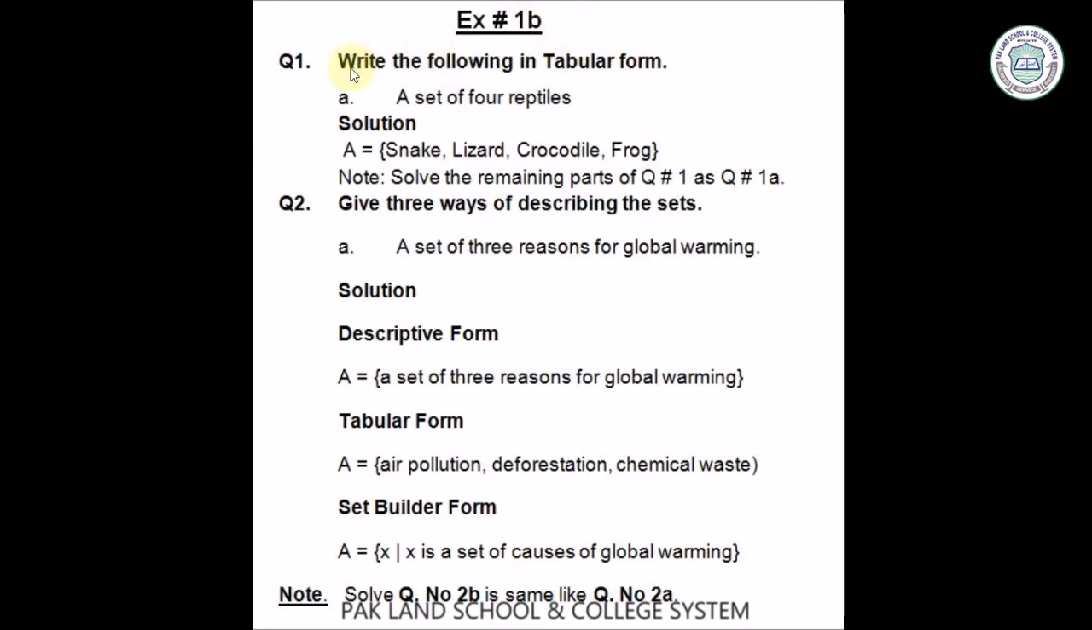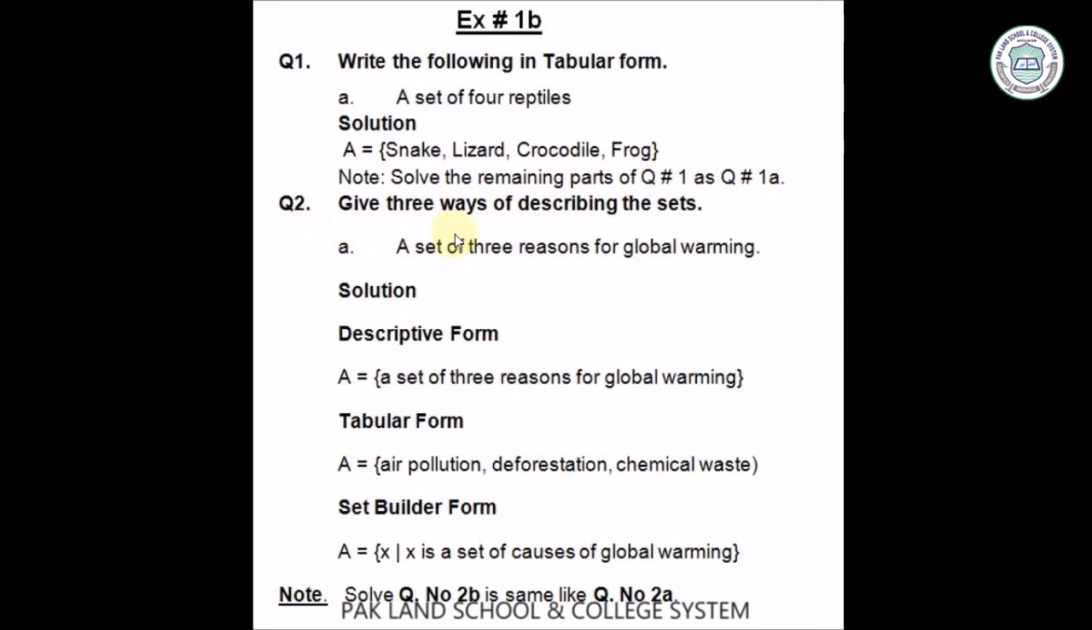Exercise 1B. Question number 1: write the following in tabular form. A set of 4 reptiles. It's a descriptive form and we write it in tabular form. The 4 reptiles are snake, lizard, crocodile, frog, separated by commas, enclosed in curly brackets and denoted by capital A. Solve the remaining parts of question number 1 like question number 1A.